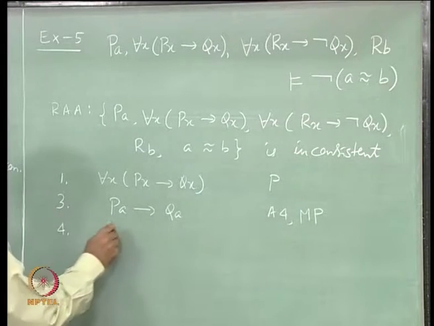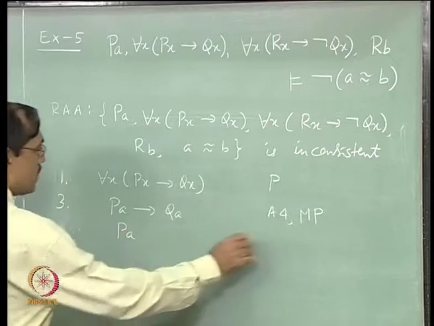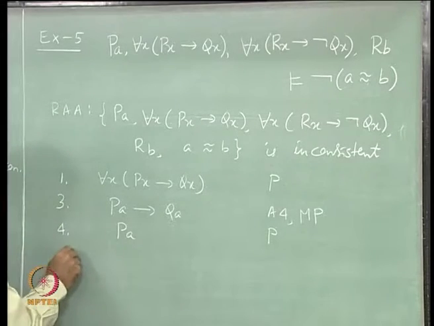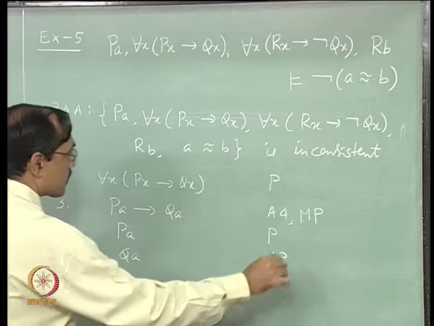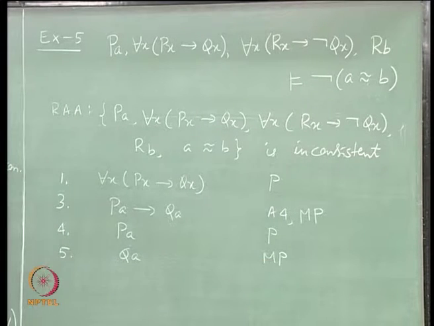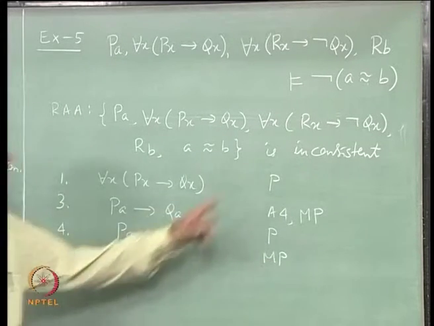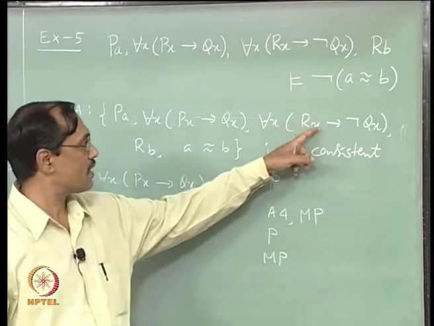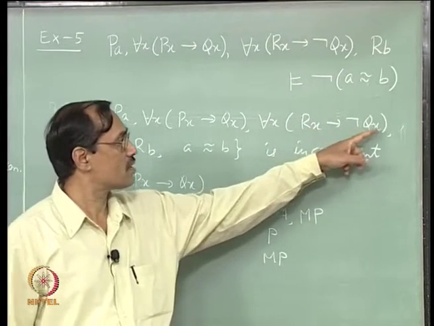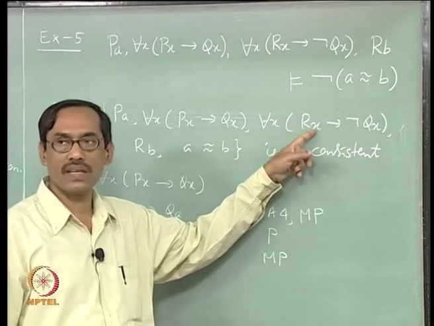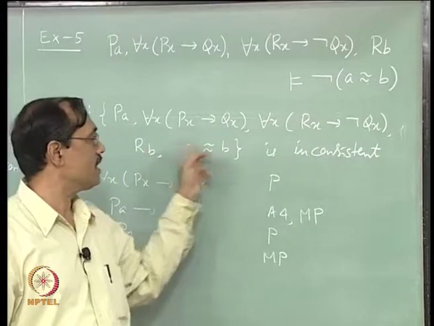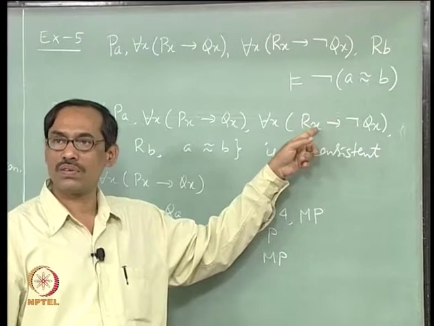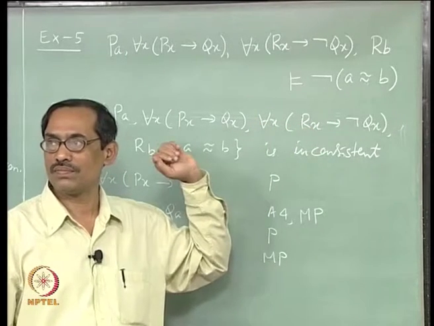Then I can use Pa as the premise and get by modus ponens Qa, right. But here I have Ra implies not Qx. Anyway, I can use Ra still because I have already Qa, or for Rb I can use b also, any one of the instantiations will do.